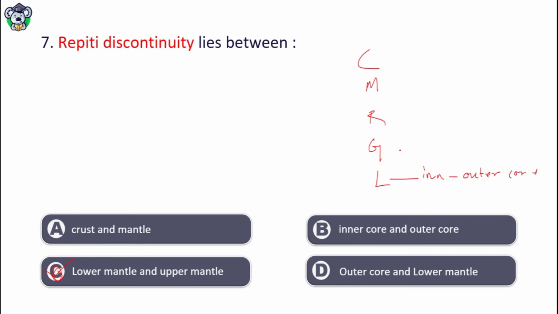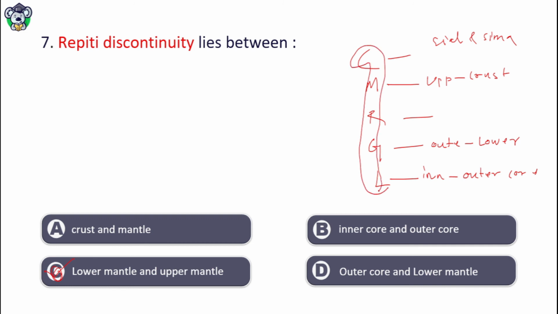Gutenberg discontinuity, outer core, lower mantle. Repetti, which we did, lower mantle, upper mantle. Mohorovičić, upper mantle, crust. Conrad, between Sial and Sima. So remember this formula, LGRMC. It will help you to quickly answer this type of question.